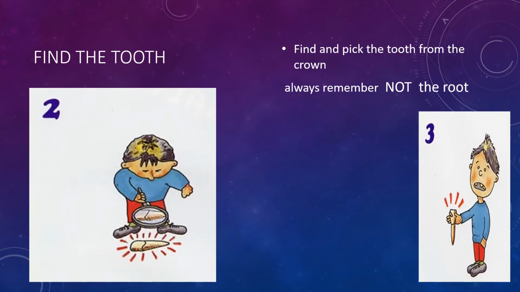Now what next? First, we have to make sure that the tooth is a permanent tooth and not a deciduous one. And now if the tooth has fallen on the ground or road, then we have to find and pick the tooth up by the crown. Remember, by the crown and not by the root. Why not by the root? Because we have to preserve the vitality of the root surface.